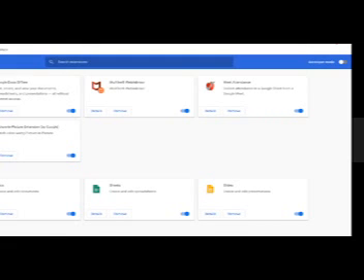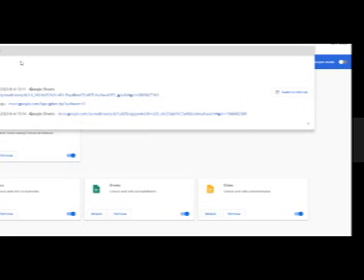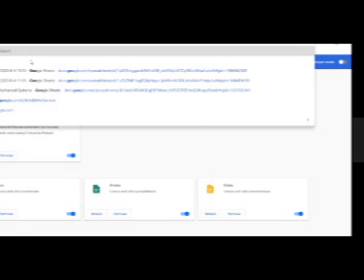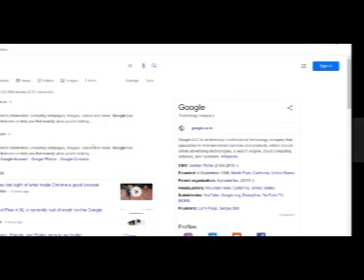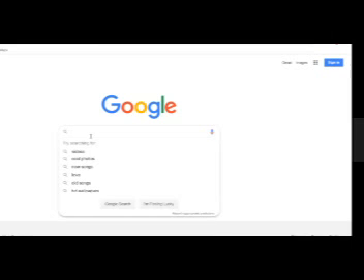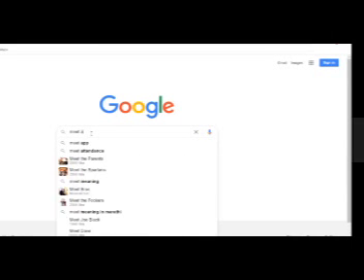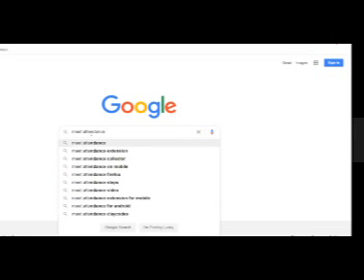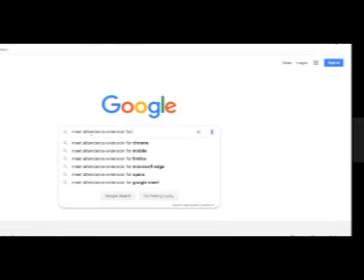Okay, so in Google, go to the Google homepage. Type here meet attendance extension for Chrome.